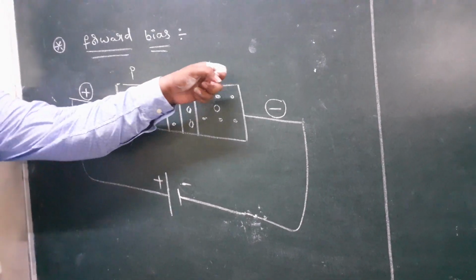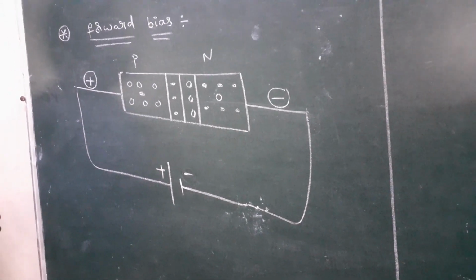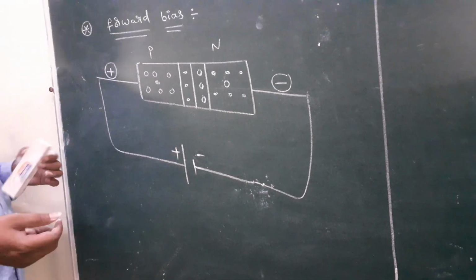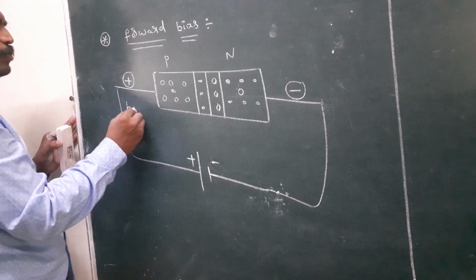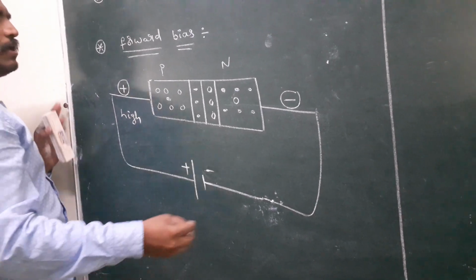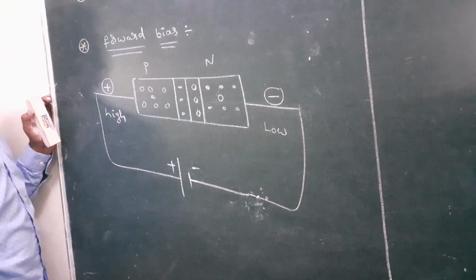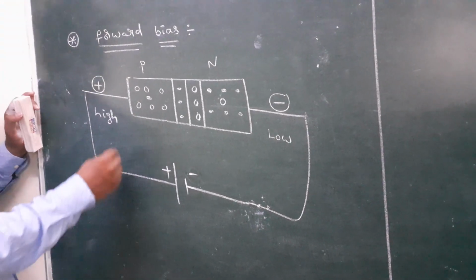N is connected to the negative terminal of the battery. This biasing is said to be a forward bias. Simply called, P is connected to the high voltage, N is connected to the low voltage.